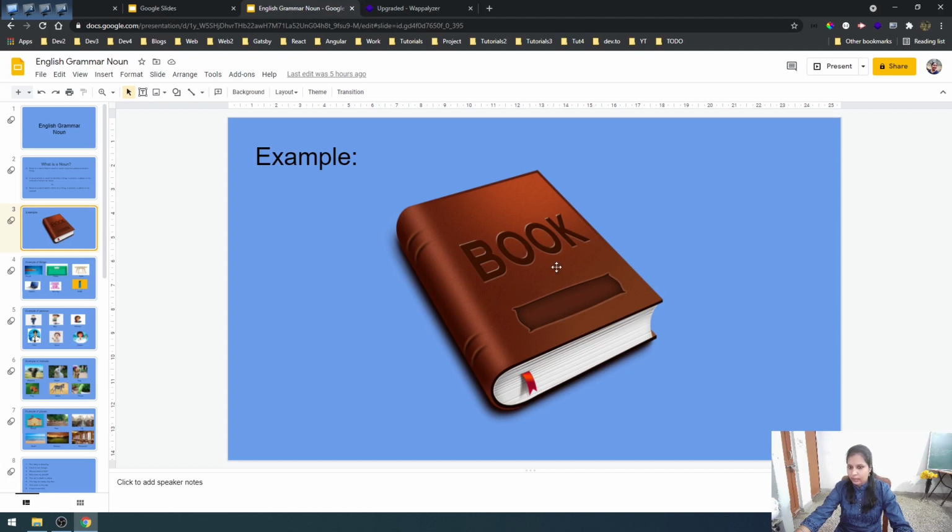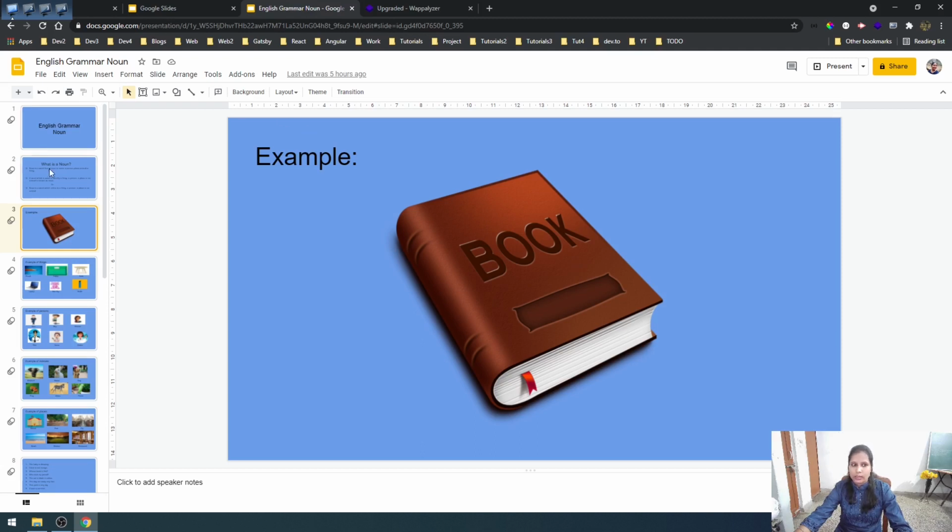Okay. So for example, if I say, what is this? In your mind you have already got the name that this is a book. Can you call it a pencil or a pen? No, because there is a name given to this thing, isn't it? And what is the name? The name is book. Okay. So in the same way, each and everything has got a name, and that name is known as noun.